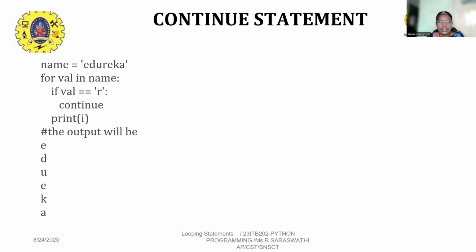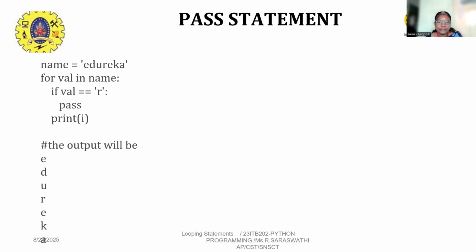First, is E equal to r? No, so print E. Next D, next U. If r, then continue. Next, check the value E, next K, next A. The output will be like that.